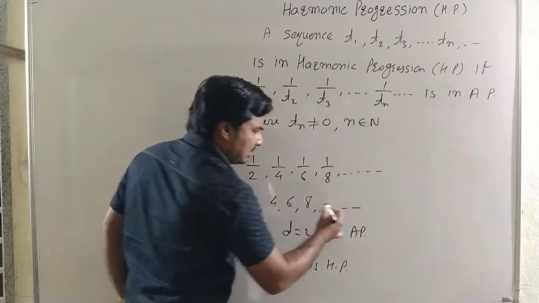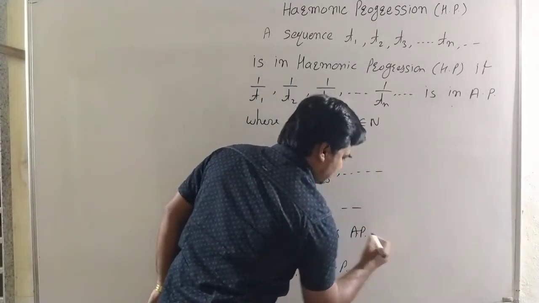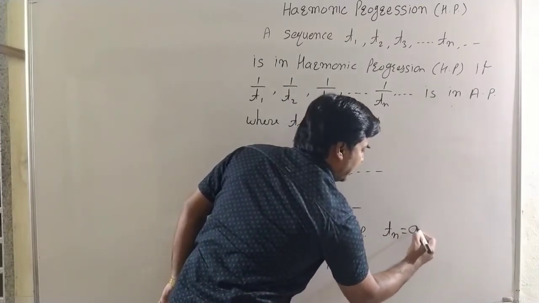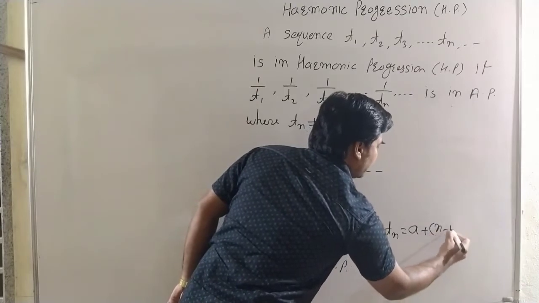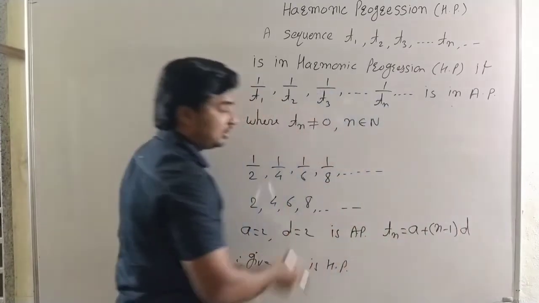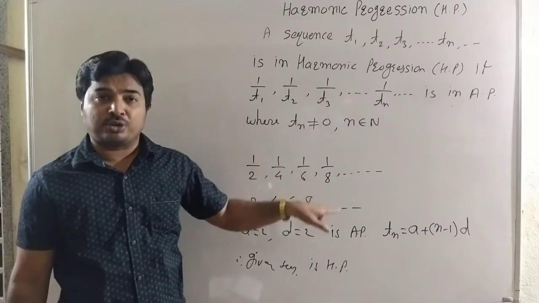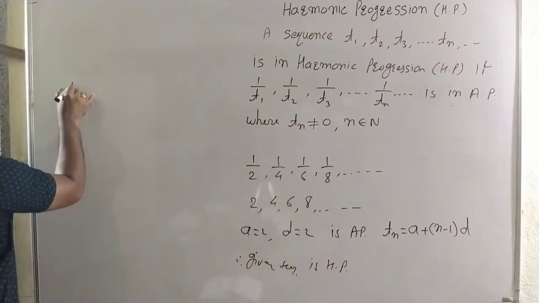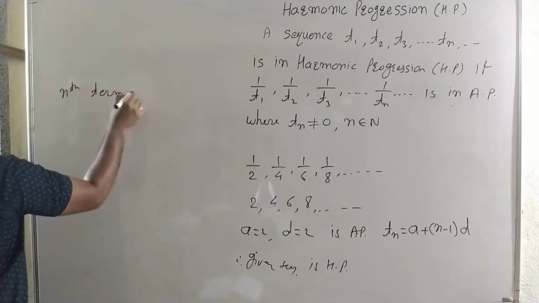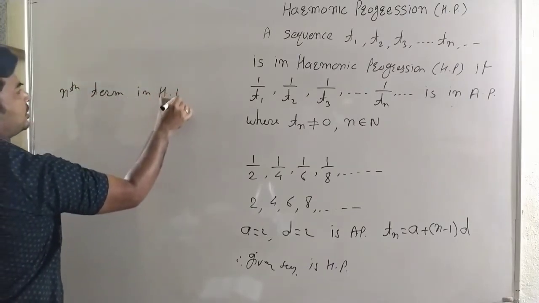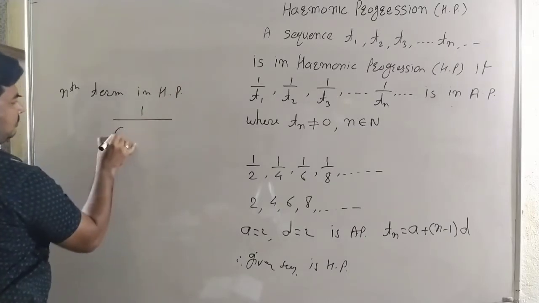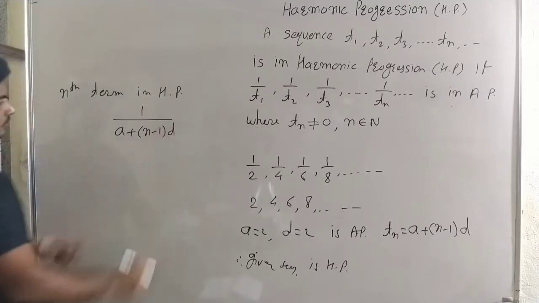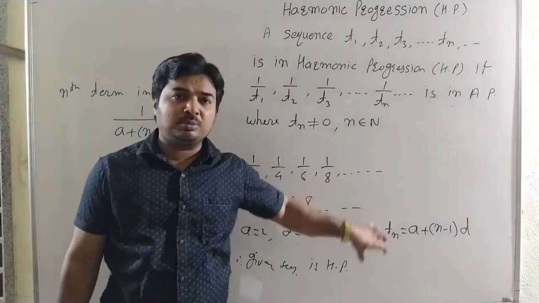So we can write the nth term of an arithmetic progression as Tn is equal to a plus n minus 1 into d. Therefore the nth term in harmonic progression is 1 by a plus n minus 1 into d, the reciprocal of the nth term of the arithmetic progression.